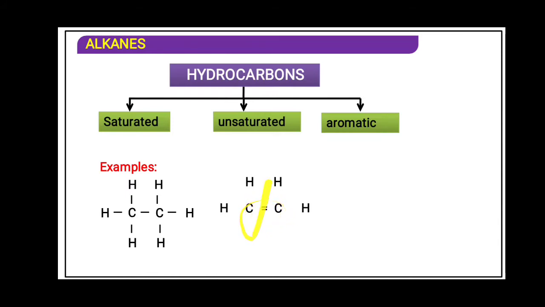That means this double bond can be broken down easily and more hydrogen can be added. So this carbon is said to be unsaturated. In unsaturation we have two possibilities: double bond and triple bond.